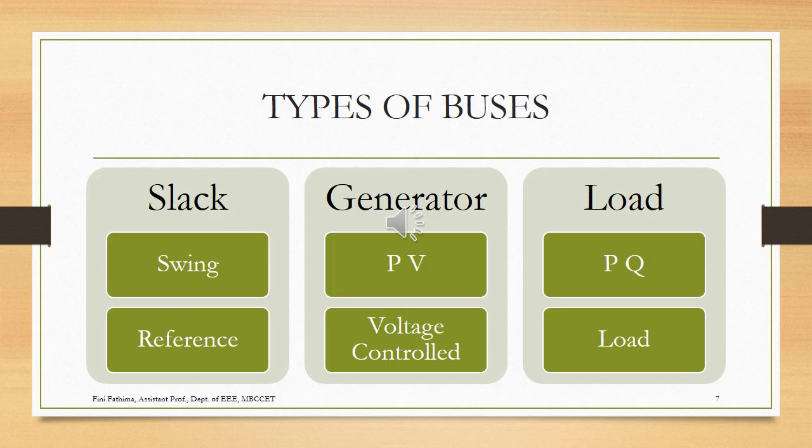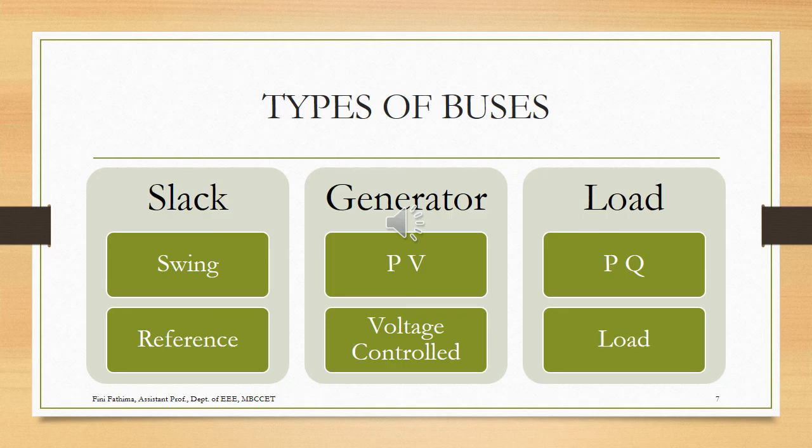Depending upon the four main parameters that we have already discussed, that is the magnitude of the voltage, the phase angle of the voltage delta, the real power or active power or the true power, and the reactive power of the bus, we can classify our buses into three main categories.